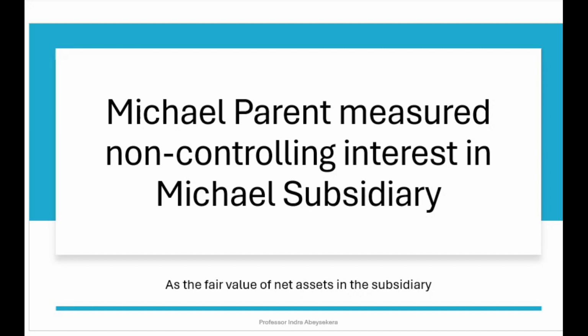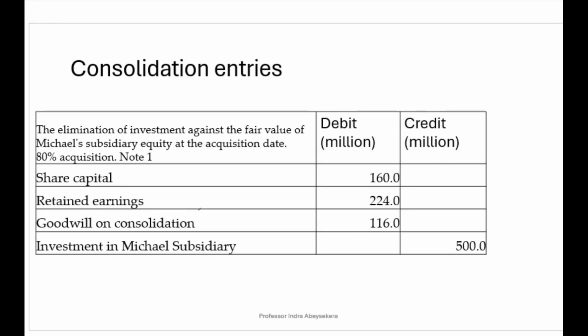We'll now look at Michael parent measuring non-controlling interest in Michael's subsidiary at the fair value of net assets in the subsidiary. So in our elimination entries, we have 500 million, which we had to eliminate, and then 80% of 200 million is 160 for share capital, and 80% of 280, that's 224 million.